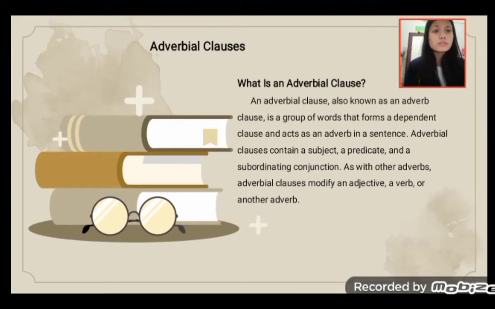Next, adverbial clause. What is an adverbial clause? An adverbial clause, also known as an adverb clause, is a group of words that forms a dependent clause and acts as an adverb in a sentence. An adverbial clause contains a subject, a predicate, and a subordinating conjunction. Like other adverbs, adverbial clauses modify an adjective, a verb, or another adverb.